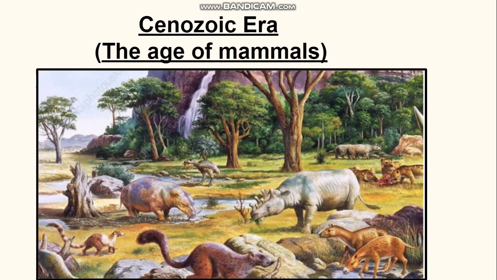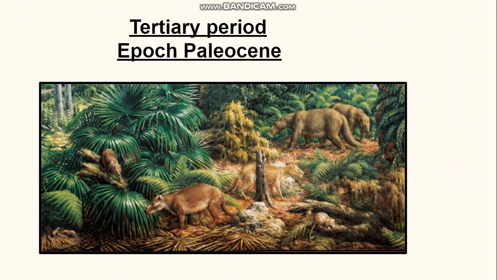this era. One new thing we will learn in this era is the smallest unit of the geological time scale, the epoch. After we have discussed eon, era, and period, now comes the smallest unit, the epoch. In this Cenozoic era, there are two periods, the Tertiary period and the Quaternary period, which are further divided into different epochs. We will discuss these epochs one by one.